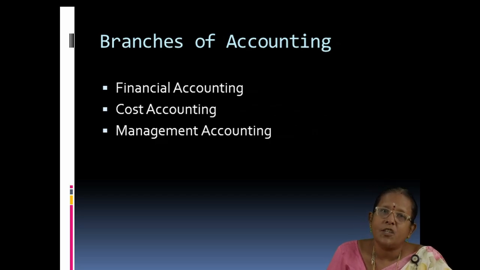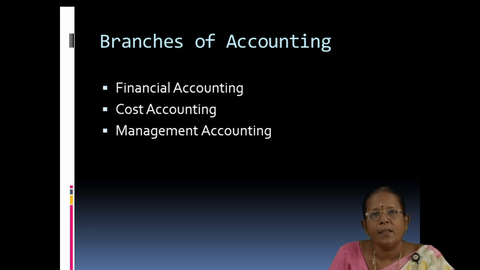There are three branches of accounting. First one is financial accounting. Then second one is cost accounting. Cost accounting is prepared for cost ascertainment and cost control. The main objectives of cost accounting are cost ascertainment and cost control.